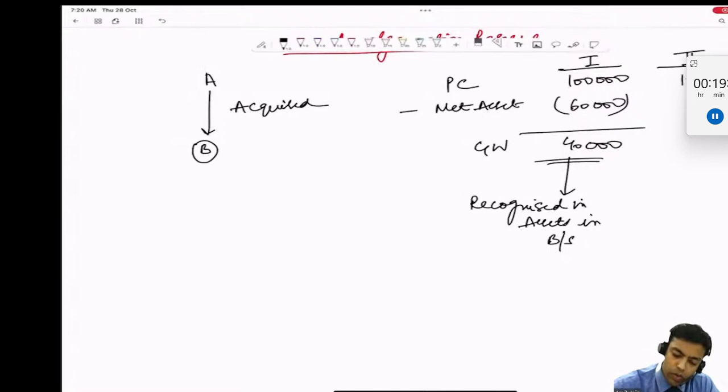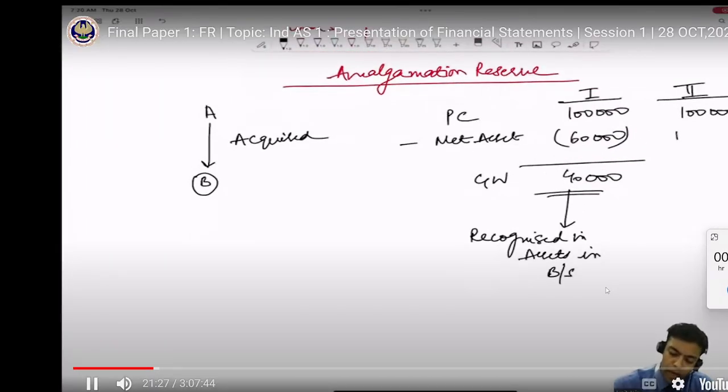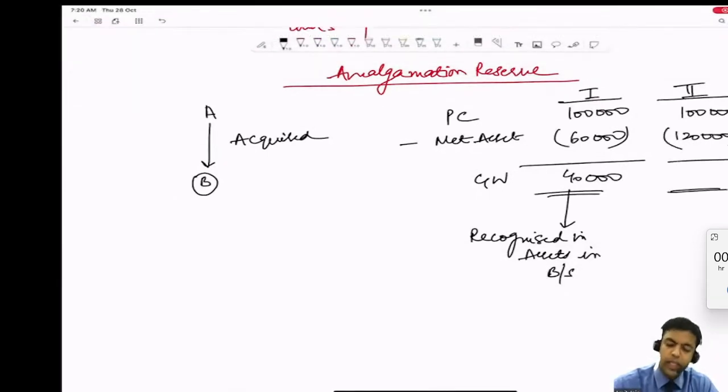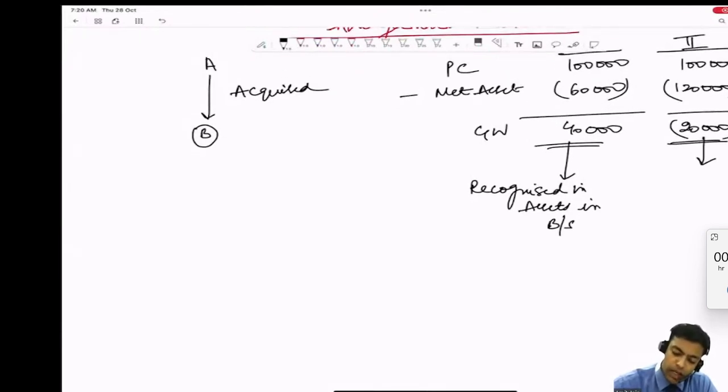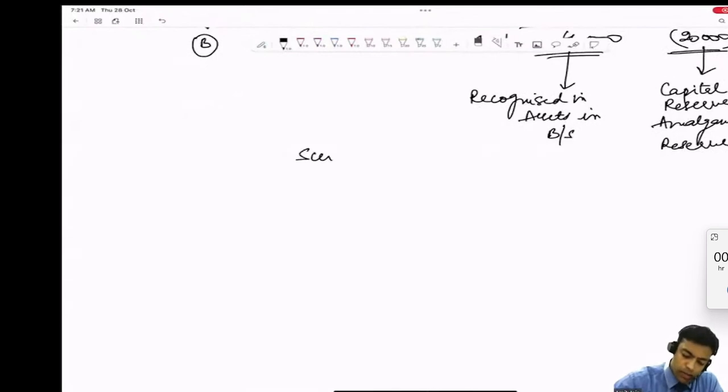Now let's take scenario number 2. I have acquired company B whose purchase consideration is 1 lakh rupees, but I have acquired net assets of 1,20,000 rupees. That means it's a gain for me. That means this is a negative 20,000 rupees. This negative 20,000 rupees is nothing but a capital reserve or amalgamation reserve. Now how is this to be presented in the balance sheet?